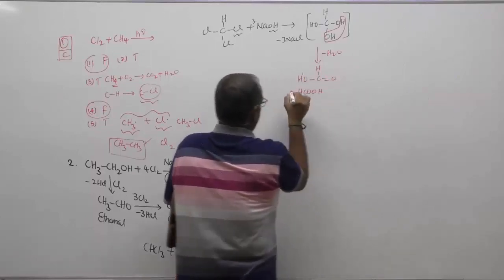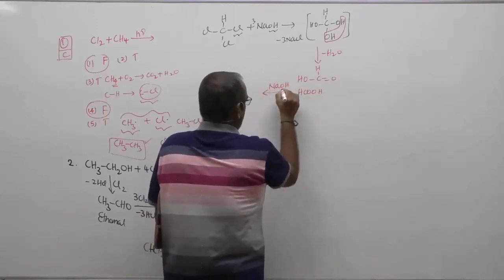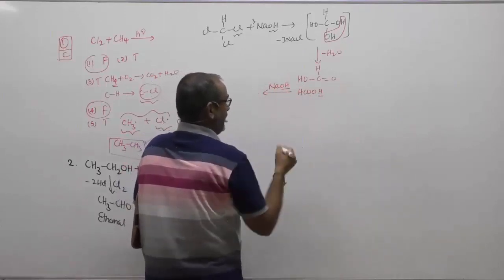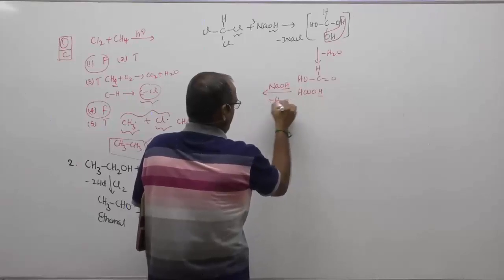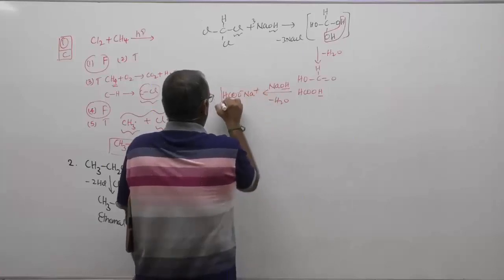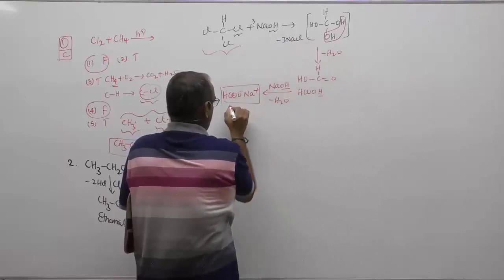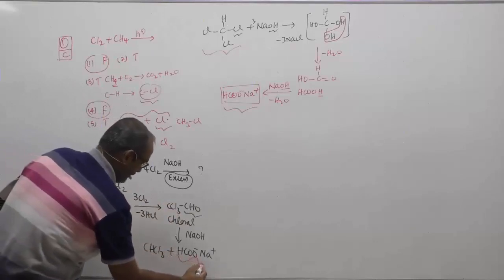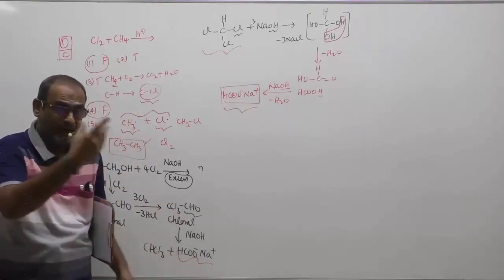But formic acid in sodium hydroxide medium, in alkaline medium, your OH minus and H plus will combine to form what? Corresponding HCOOH, and OH minus and H plus will combine to form water. We will get the formation of HCOO minus Na plus. And again, you get the same product. You can see chloroform with NaOH forms the corresponding sodium formate, and with chloral again it forms sodium formate. But further reaction will not take place. Further reaction happens upon acidification only.